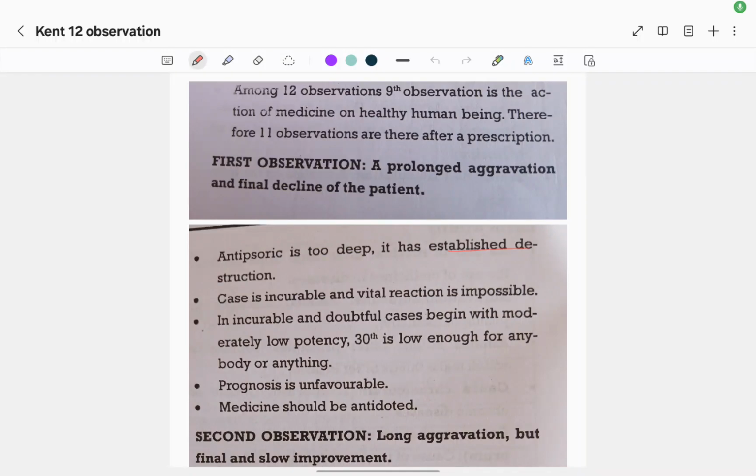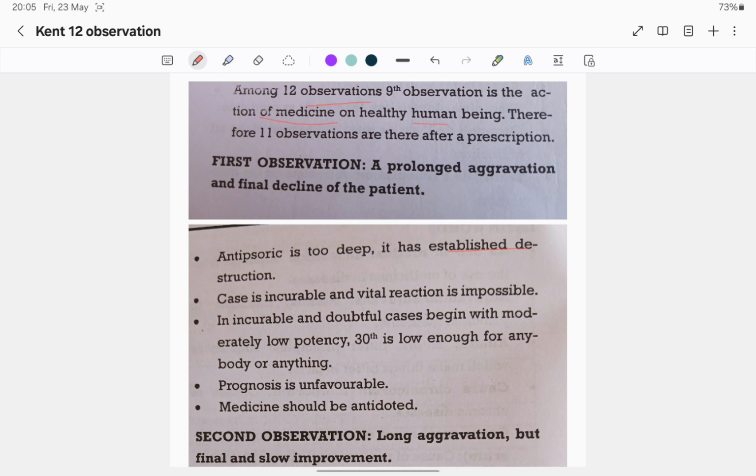Hello students, I am going to discuss the 12 observations. Many times questions are asked from this topic in AIAPGET and in UPSC. So let's start. Among the 12 observations, the ninth observation is the action of medicine on a healthy human being.